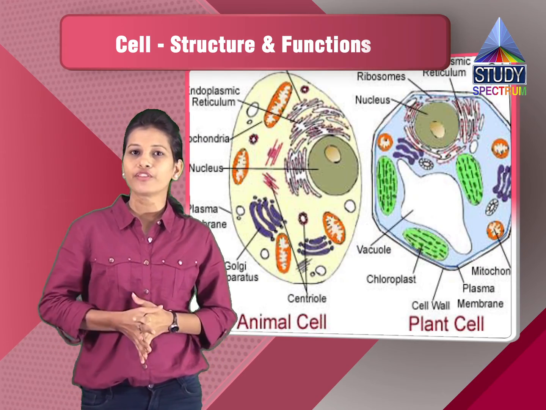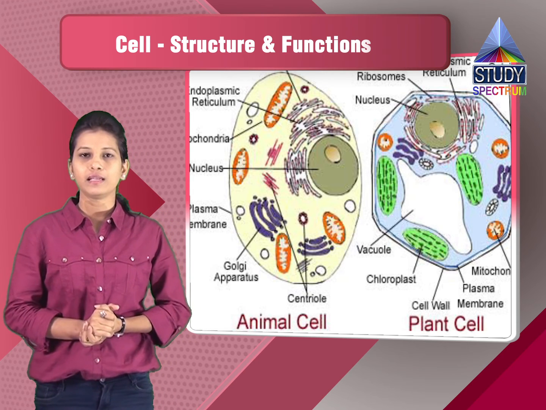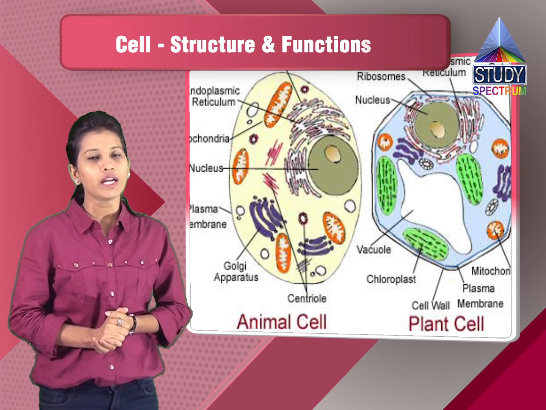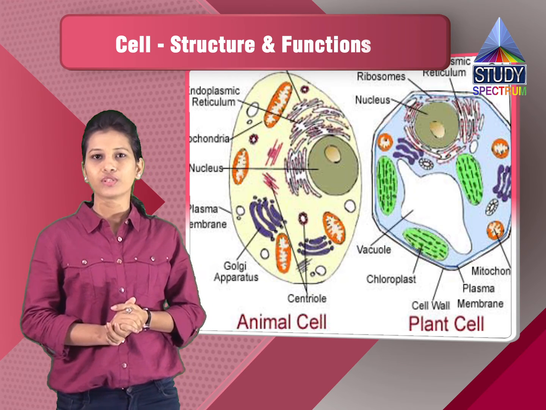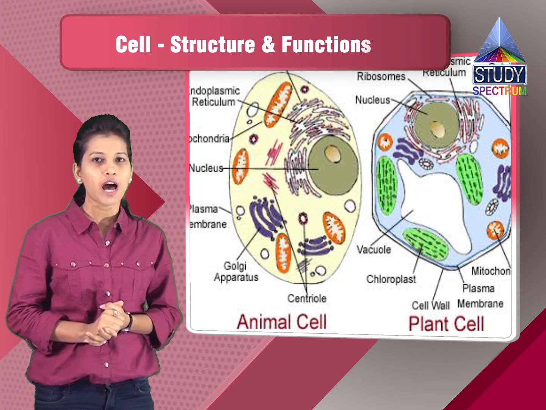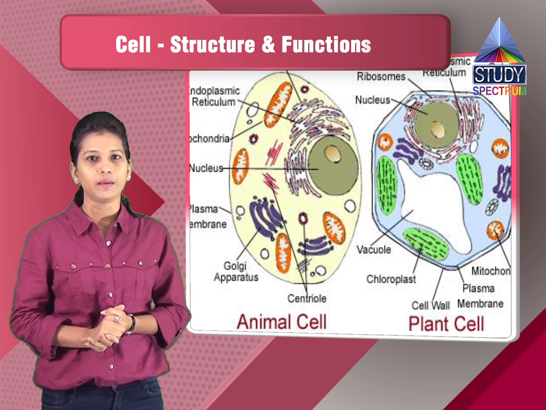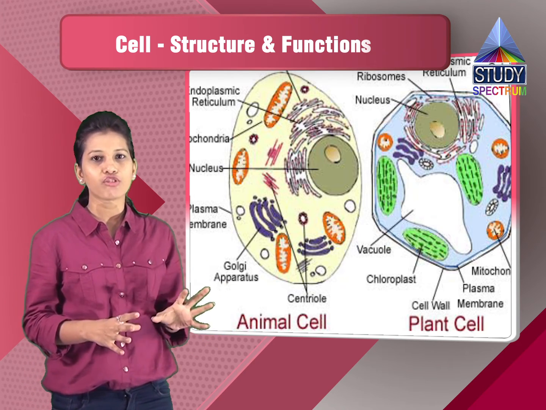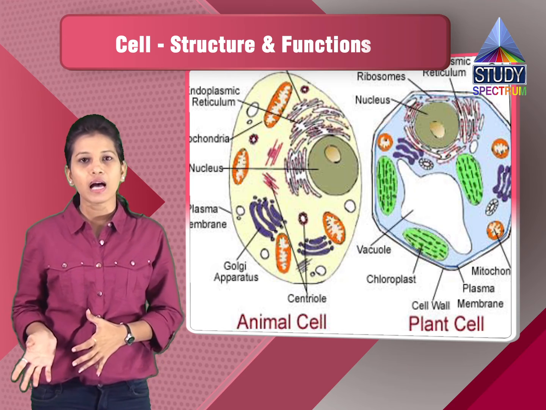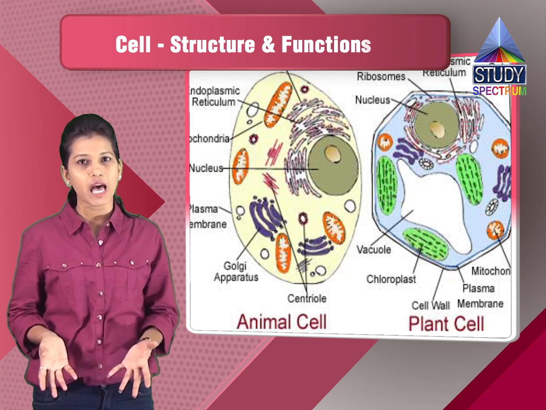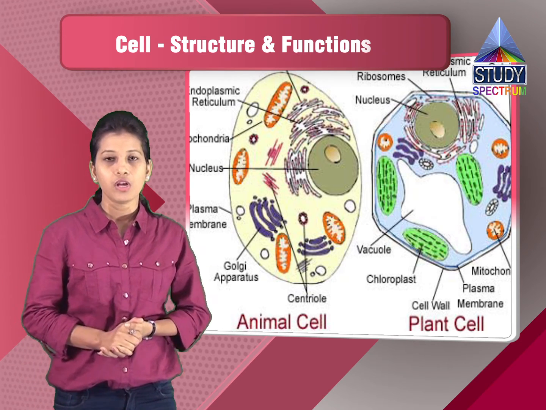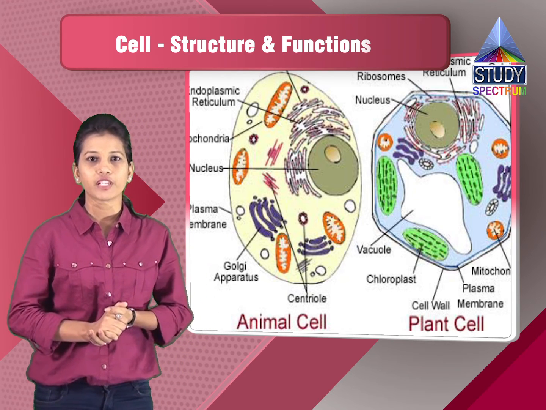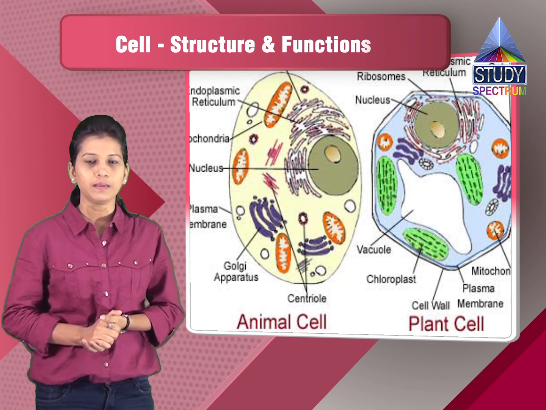Then, one more difference is that the plant cell does not have lysosomes, the suicide bags, and these lysosomes are widely present in the animal cell. Then we also have the vacuoles, which are much larger in the plant cell, and vacuoles are sometimes present or sometimes absent in the animal cell. So these are all the differences between a plant cell and an animal cell.